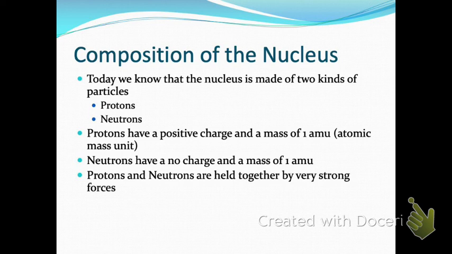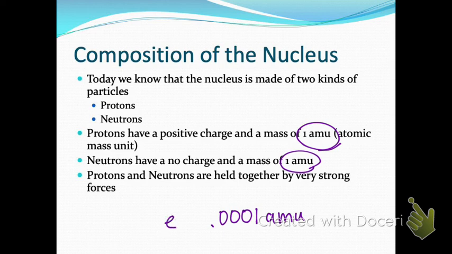I can't remember off the top of my head, but an electron has a mass so small in comparison to protons that we don't count it in the mass of the atom. So we just ignore that when we're counting up the mass of the atom, because protons and neutrons contribute to the mass, but electrons do not. And it's because they are so much smaller than protons are.